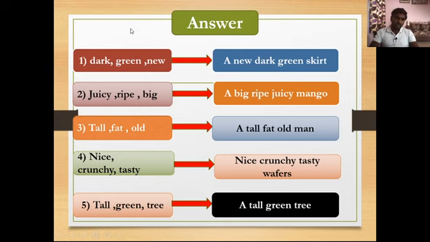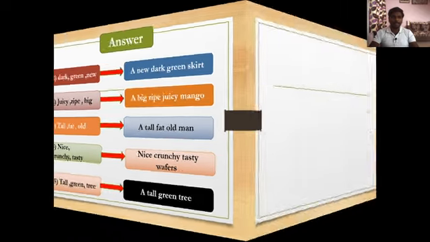Here you can see we have taken three words and we have framed meaningful phrases with the help of these three words. If you want to add more phrases, then you can choose three words from the table and frame meaningful phrases like this. Did you understand this activity? Now let's see the next slide.